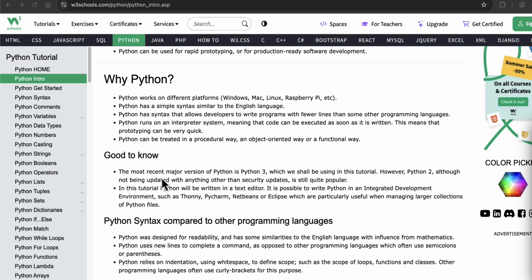Okay. So in this tutorial, Python will be written inside a text editor. It is possible to write Python in an integrated development environment such as Thonny, PyCharm, NetBeans, or Eclipse, or in VS Code, whatever you like. Okay. But W3Schools has a magnificent built-in text editor that we use, and then we can test out any examples for that matter. Okay, so just keep this in mind.